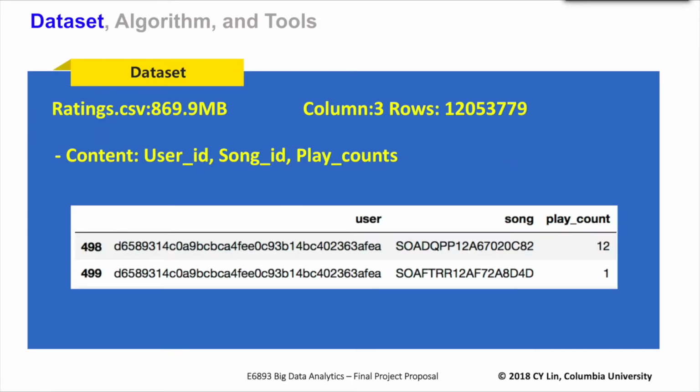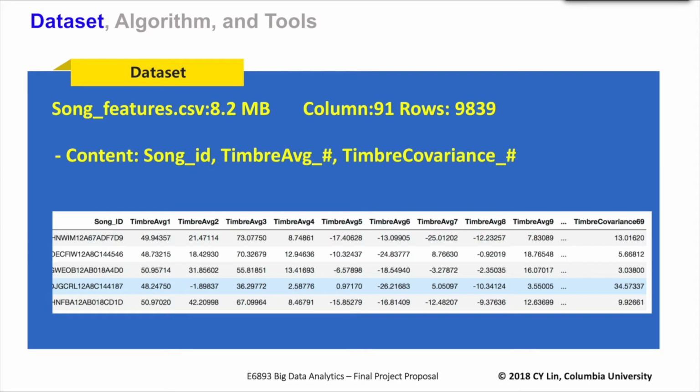And here's our dataset. This is a rating dataset. We use play count as a proxy for ratings. And this is the song features. We use timbre average and timbre covariance as our features.